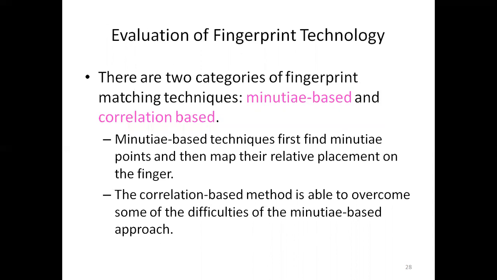Evaluation of fingerprint technology. There are 2 categories of fingerprint matching technique: minutia based and correlation based. Generally 2 technologies. So write an essay on evaluation of fingerprint technology.